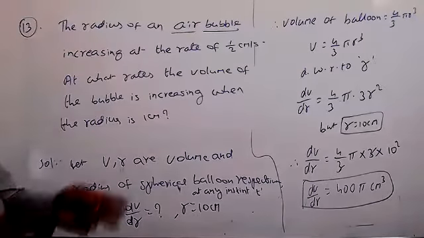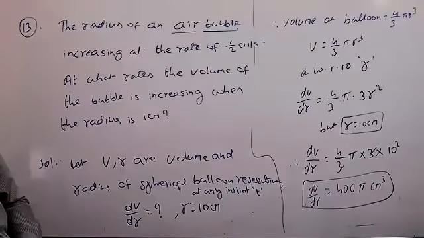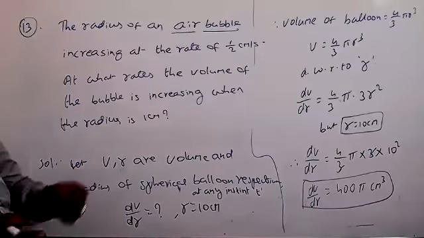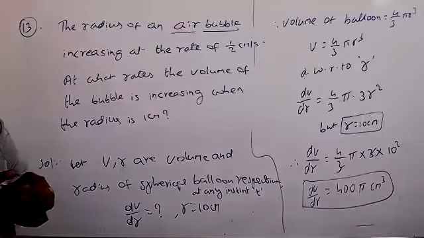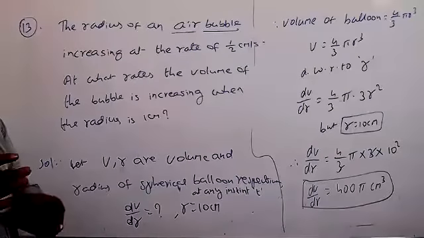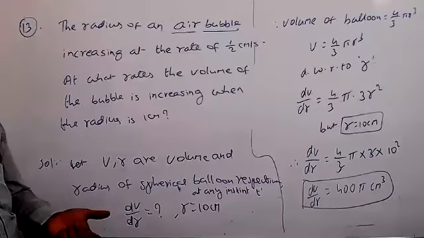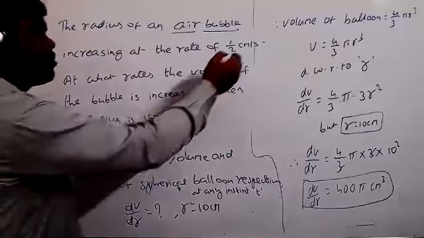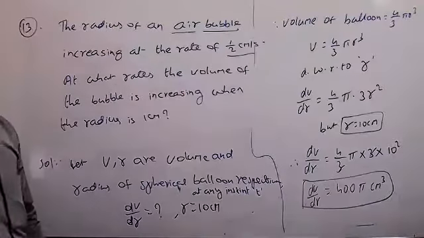It is increasing, so what will be increasing here, volume or radius? Both, sir. Yes, the radius is increasing, which means automatically the volume is also increasing. It's correct.